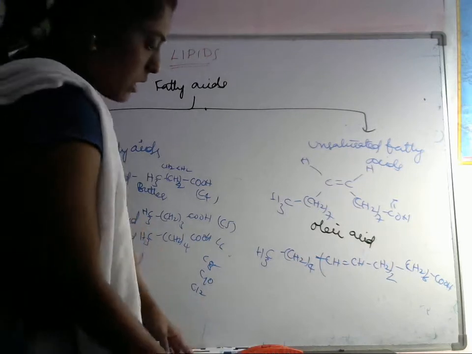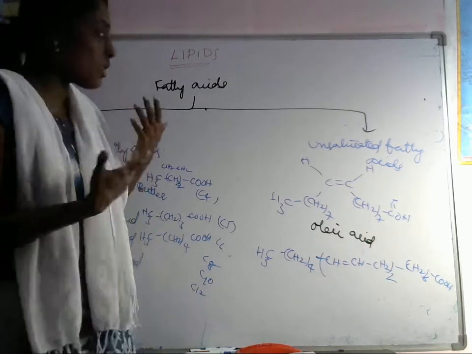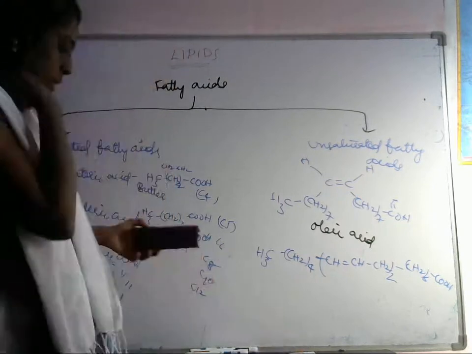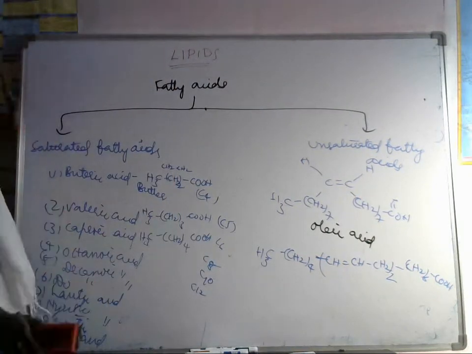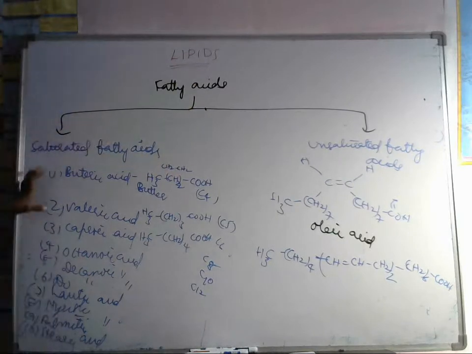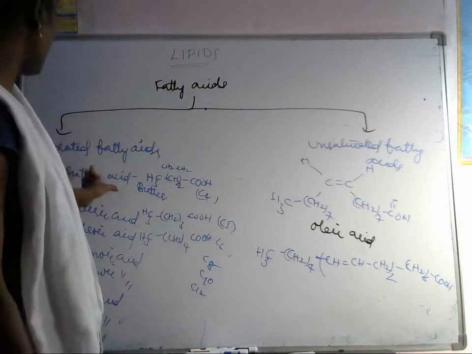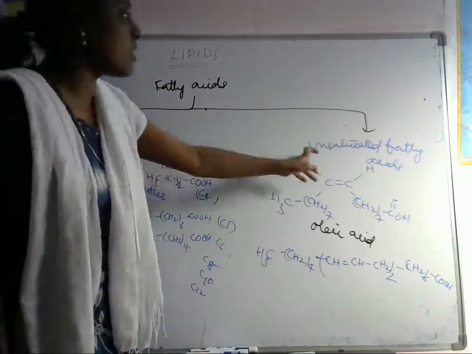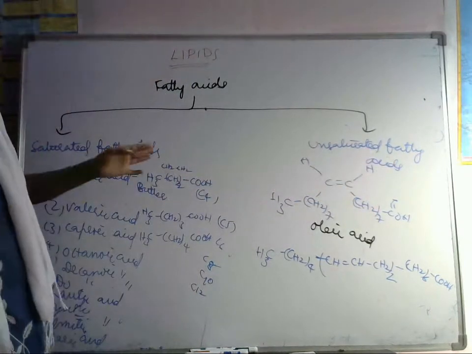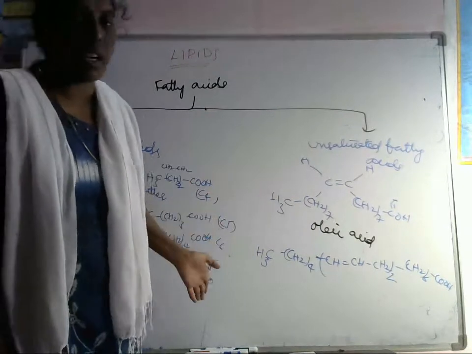Next, how we have to classify the lipids. Fatty acids are classified into two types: saturated fatty acids and unsaturated fatty acids. In saturated fatty acids, there is no double bond; a simple chain will be there.